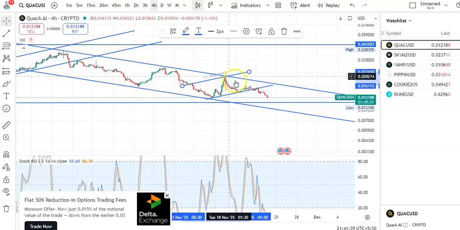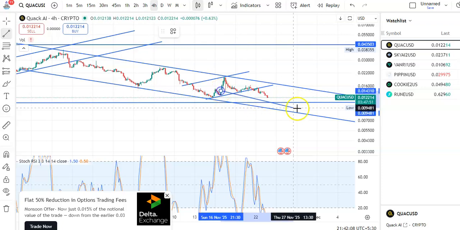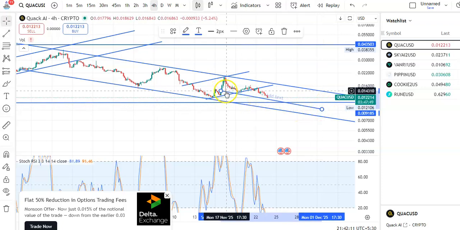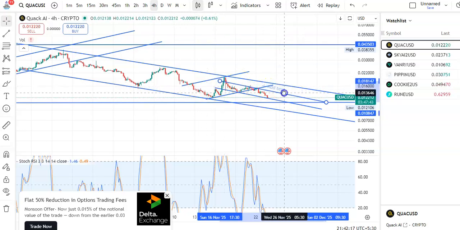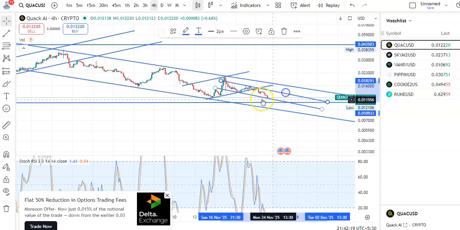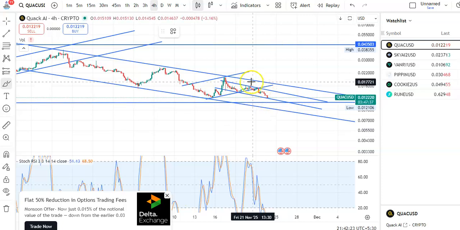After the fall the candles went up, then again the fall happened, candles came to support, and then the breakout happened, and then candles were falling continuously. If you draw the trend line, you can see this is the support trend line and this is the resistance trend line. Within this channel pattern only the fall is taking place, and now you can see candles almost at the support level.